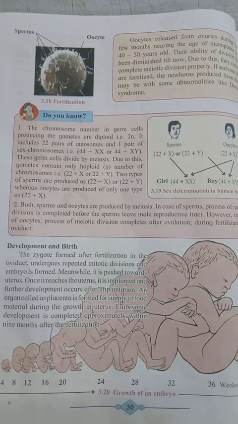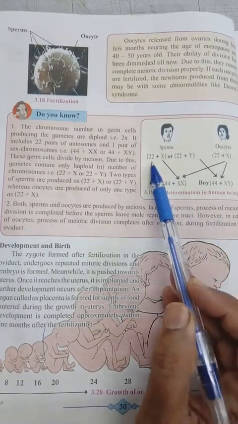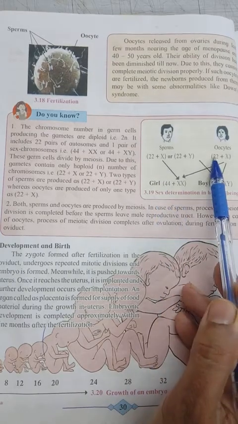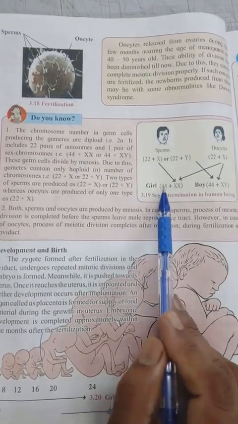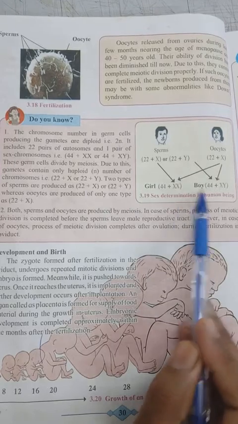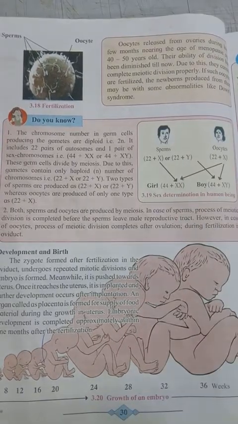Of these, 22 pairs are autosomes, which control the growth of the body, and one pair is the sex chromosomes, which control reproduction. So 44 chromosomes are autosomes and two are sex chromosomes.